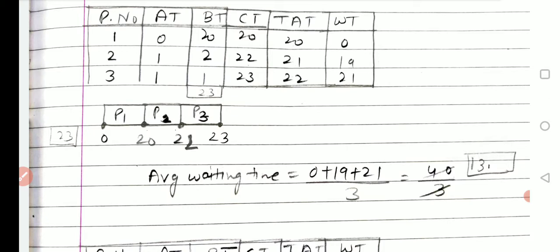So we know how we find out the average: the sum of all the terms divided by the total number of terms. So that would be 0 plus 19 plus 21 divided by 3, that would be 40 by 3. So the average waiting time would be around 13 point something. Let's take the same example and see how we will pick the process, which process would execute first.